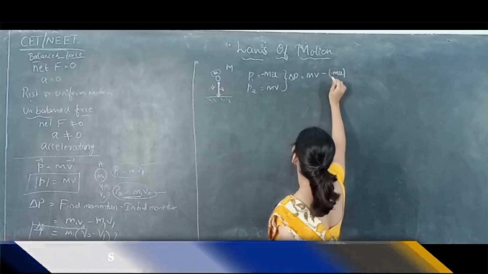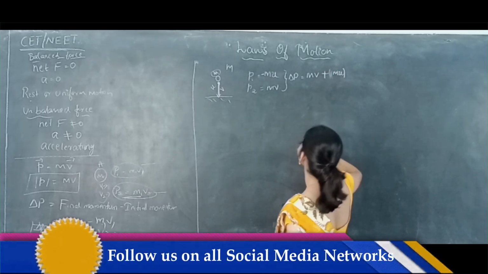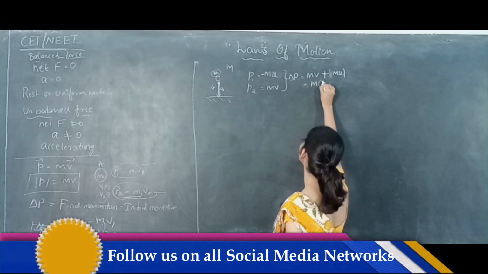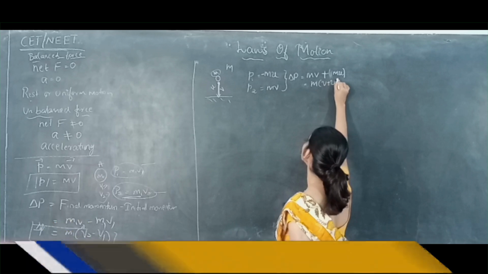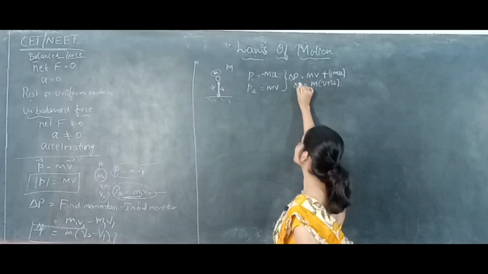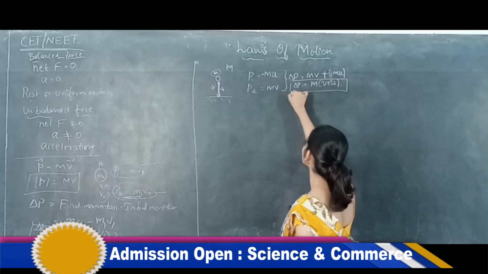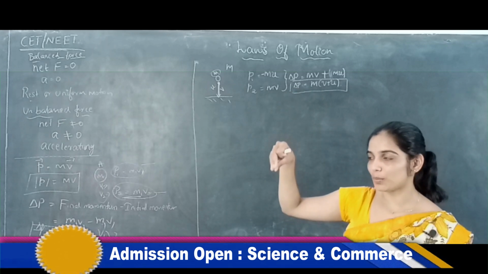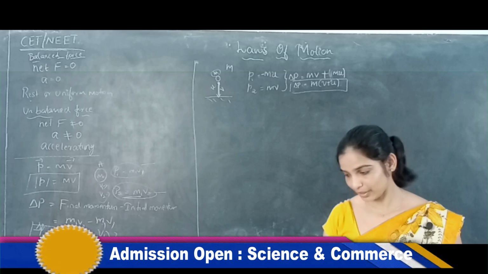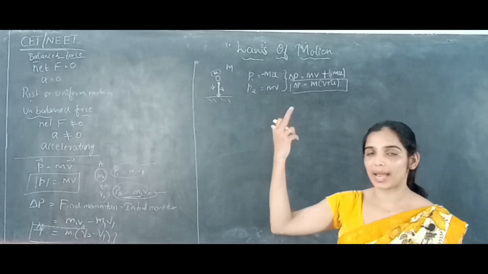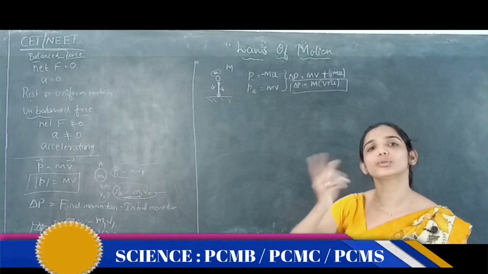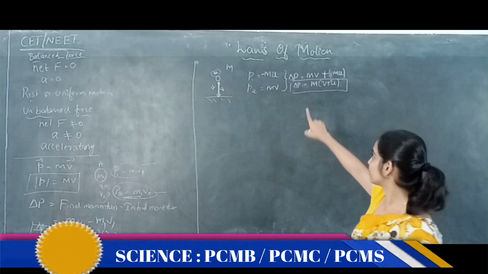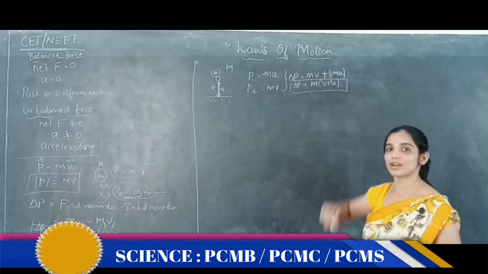So can you say that mv plus mu, minus into minus plus. So here mass is common, so m into (v plus u), right? Change in the momentum of this case is m into (v plus u). Any object which is dropped normally on the ground, and which bounces back normally from the ground with two different velocities v and u, then its change in the momentum will be mass times the sum of those velocities.